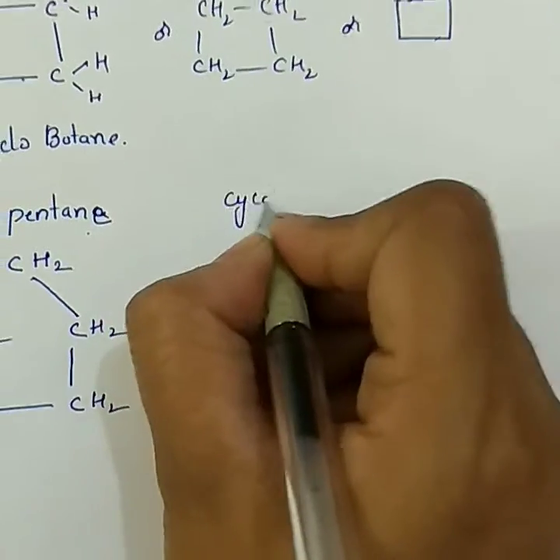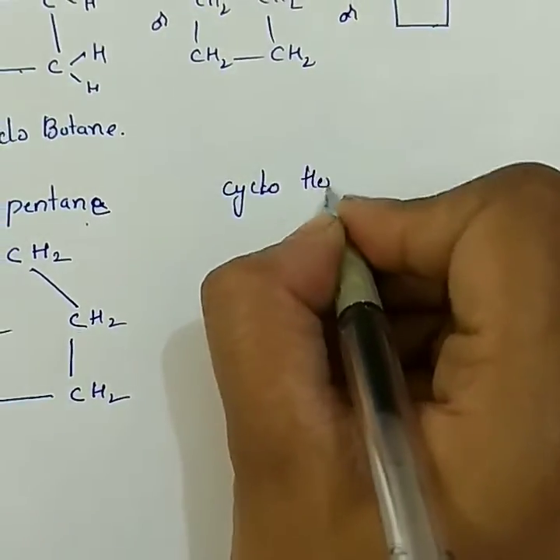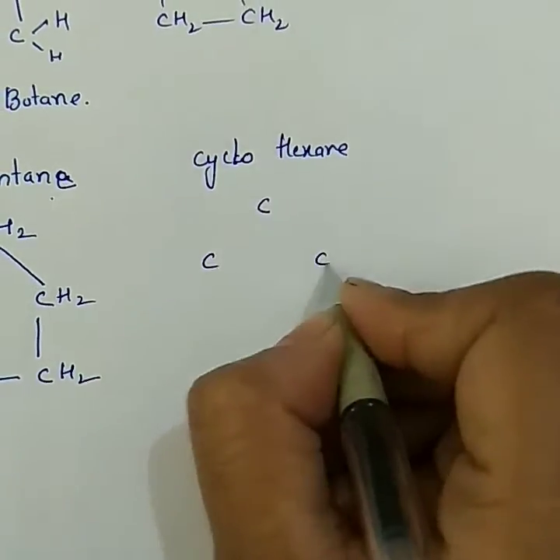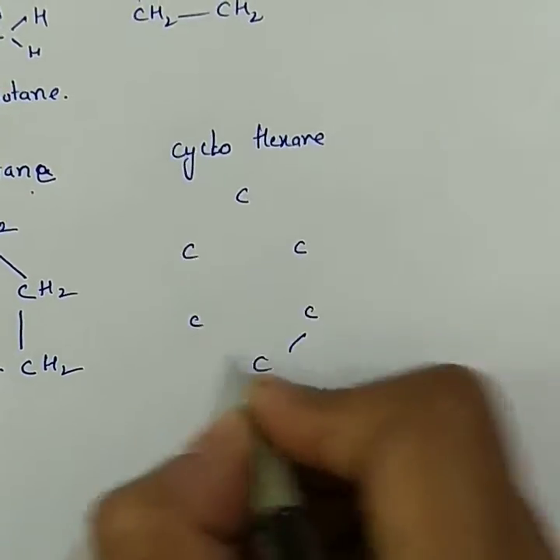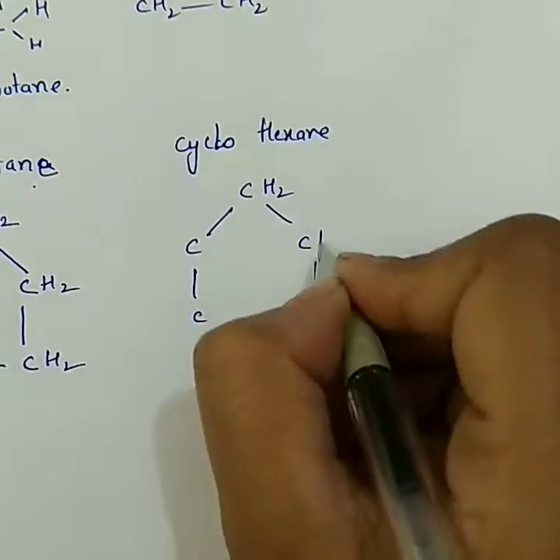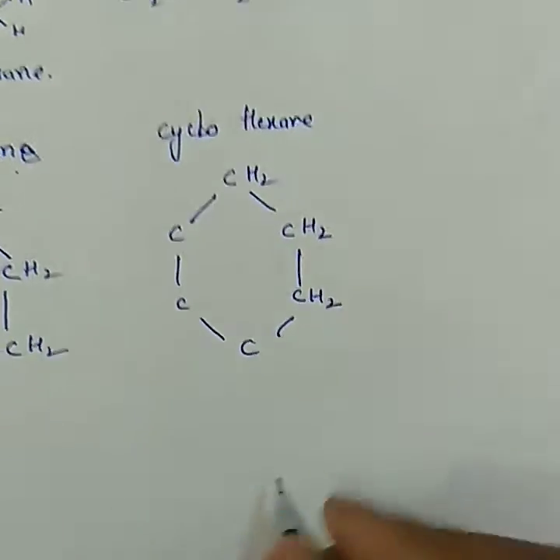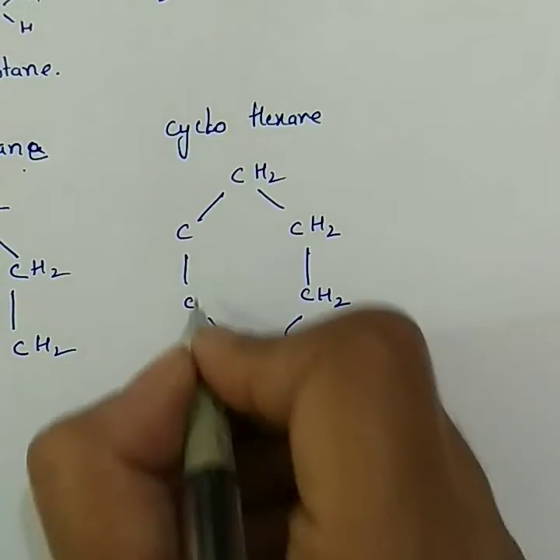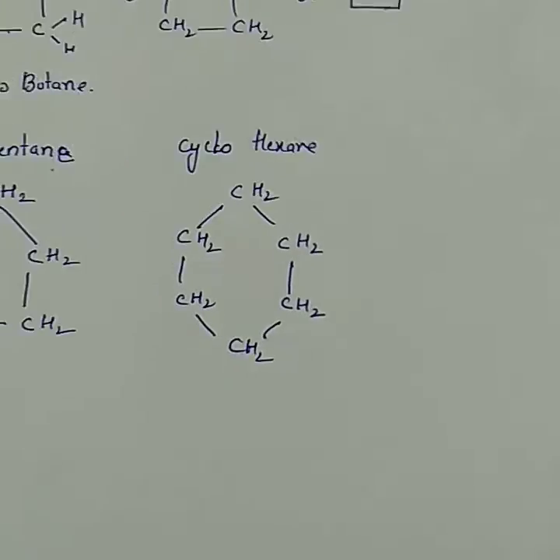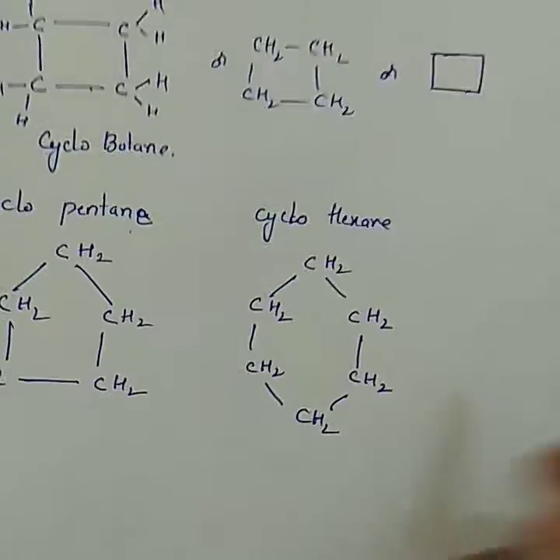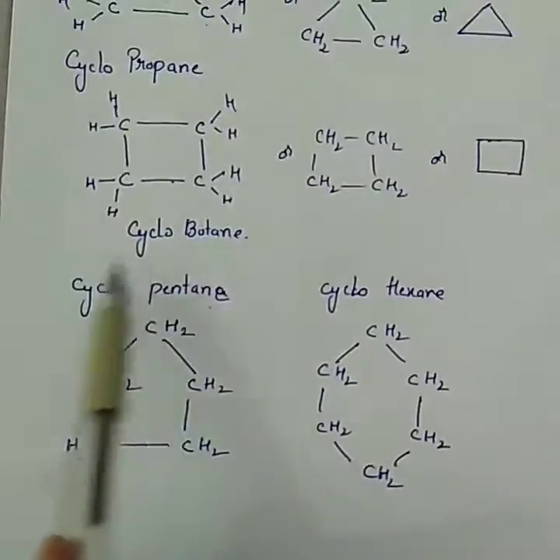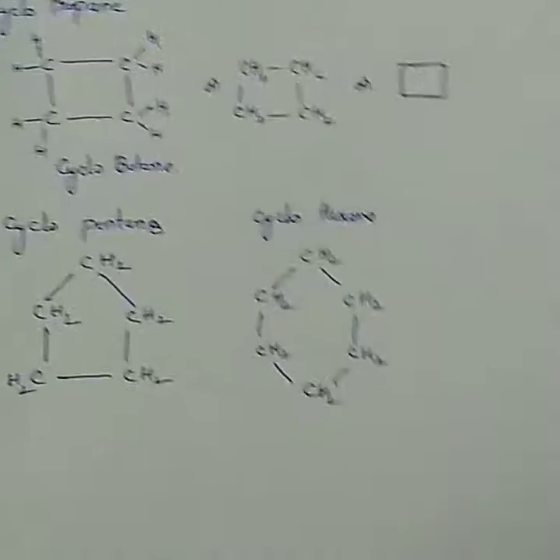Similarly, cyclohexane. Hexane means 6 carbons. 6 carbons arranged in the form of a closed figure. Remaining all hydrogens. Okay, cycloheptane, cyclooctane, this you can do. So these are ring compounds. I have drawn the structures of cyclopropane, cyclobutane, cyclopentane, cyclohexane.